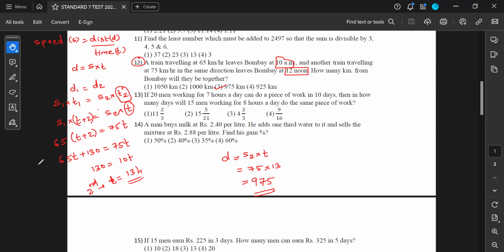Sir, can I tell one method? Yes, please. Sir, what I did, I subtracted 10 from 12, so I got 2 hours. Then I multiplied it by 65 to get 130. And I divided 130 by 10 to get 13 and multiplied it by 75.